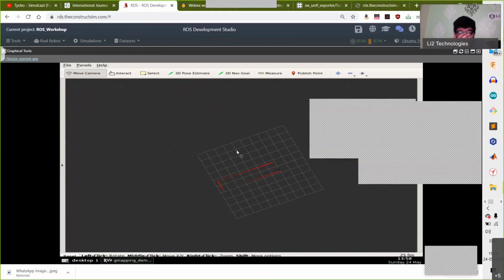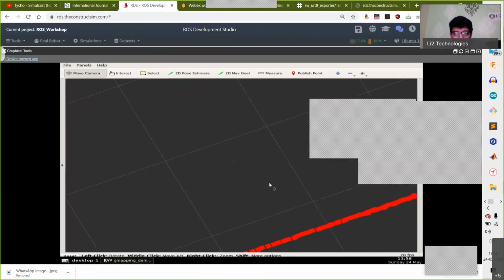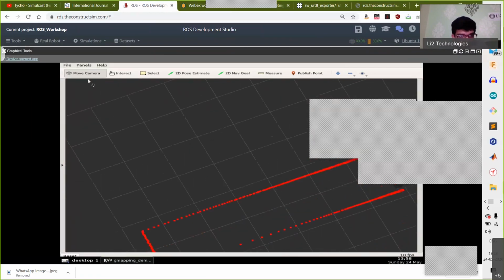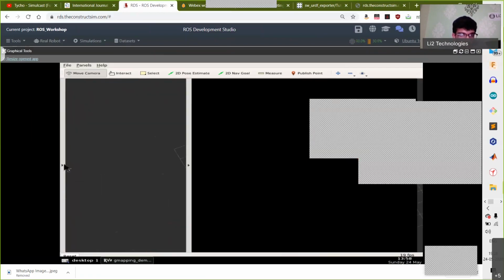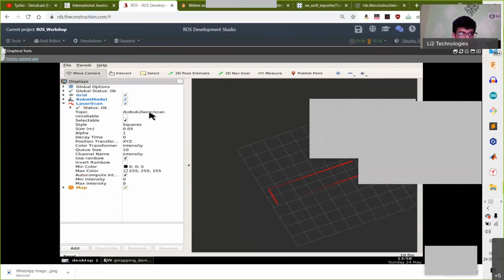If you remember, when we tried ROS topic echo followed by the scan data, we just got a bunch of gibberish, right? So here you actually get to visualize that laser scan. Even though there's no environment here, it just subscribes to the scan data. Now, how do you know what it is subscribing to? You can see there's something called laser scan, and it's subscribing to this topic.